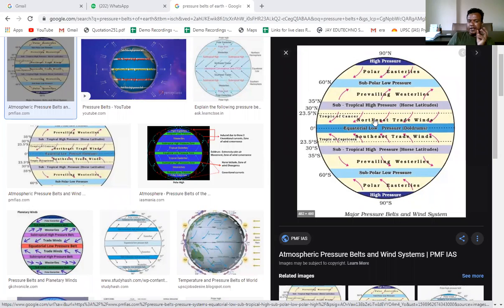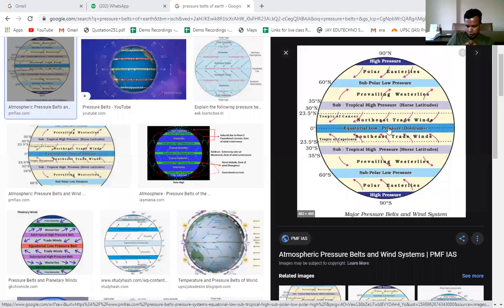Is it clear? So here what you need to remember is that this means the subtropical high pressure belt to the subpolar low, and the polar high pressure to the subpolar low. These are easterlies, these are westerlies throughout the year. These are westerlies and these are easterlies throughout the year.